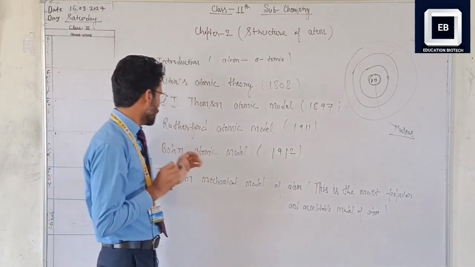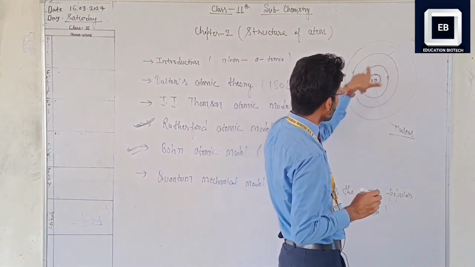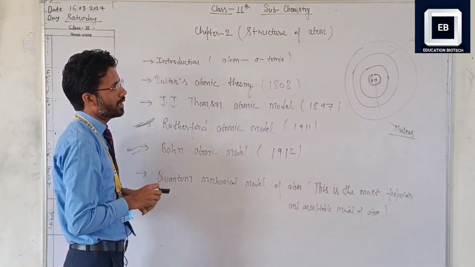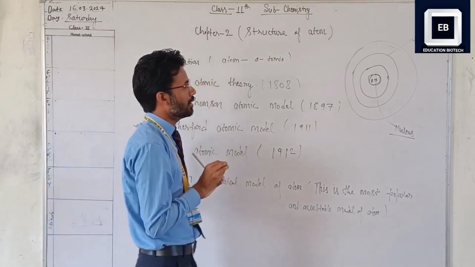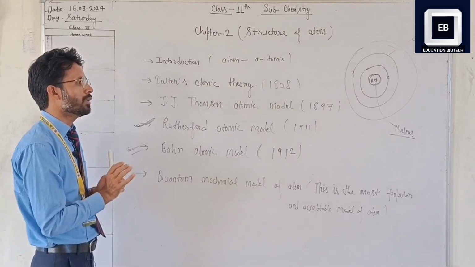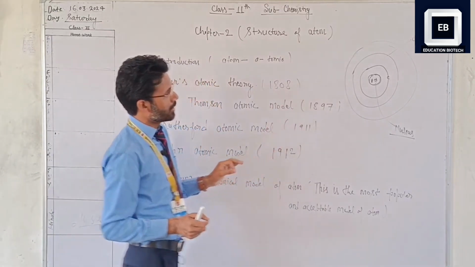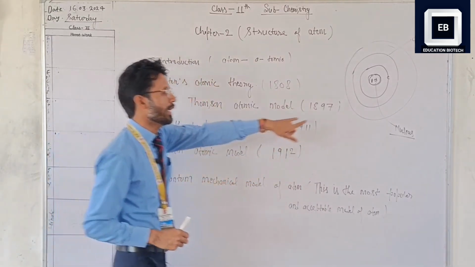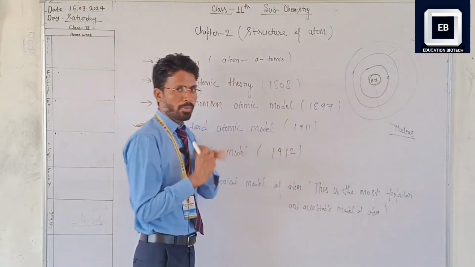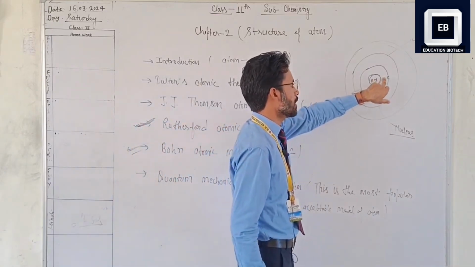After that, the Bohr atomic model said that the electron revolves around the nucleus, meaning the electron is present inside the shell, and every shell has a fixed amount of energy and a fixed angular momentum. If the electron has that amount of energy and angular momentum, then the electron can exist in this orbit.